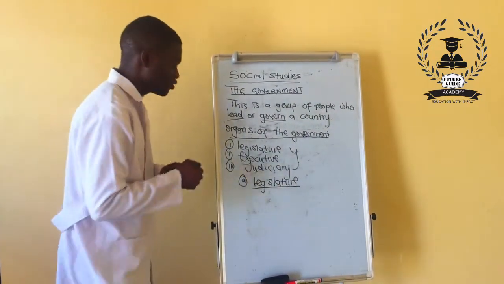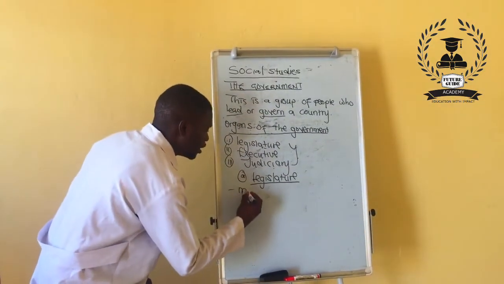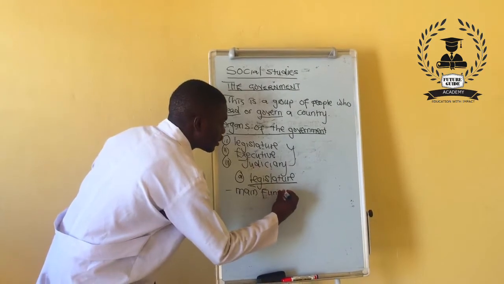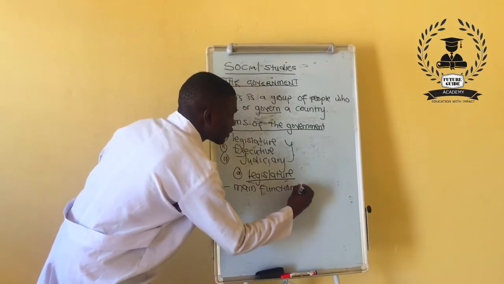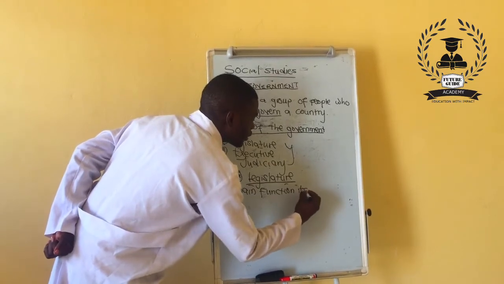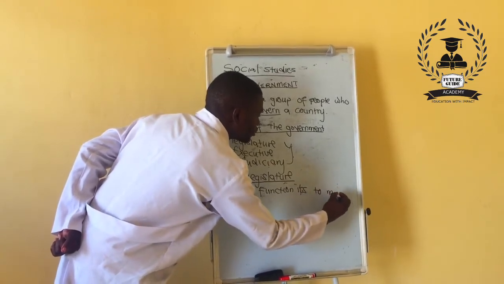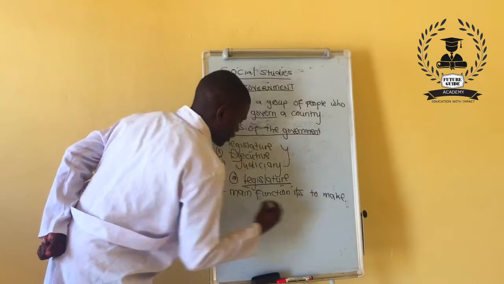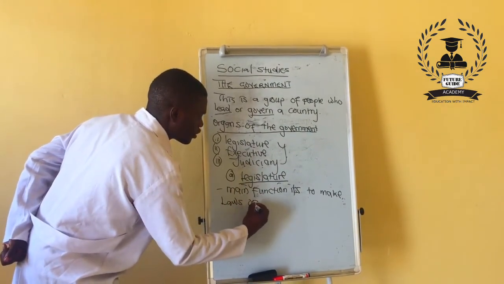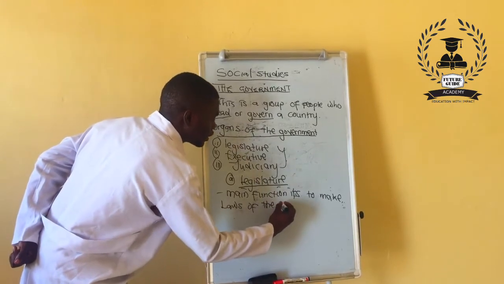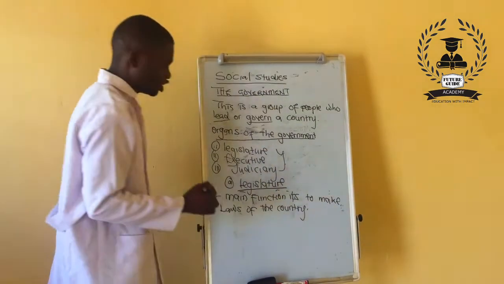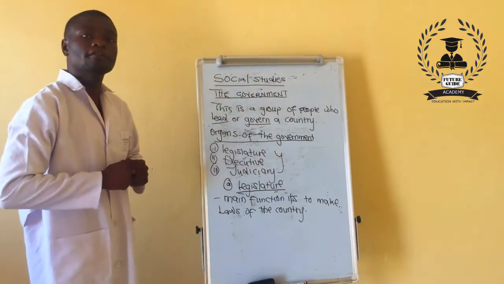Laws of the country. The main duty is to make laws of the country.